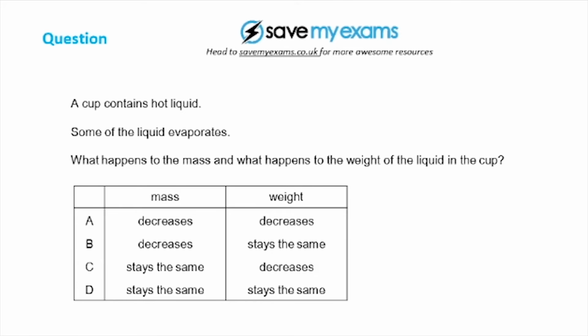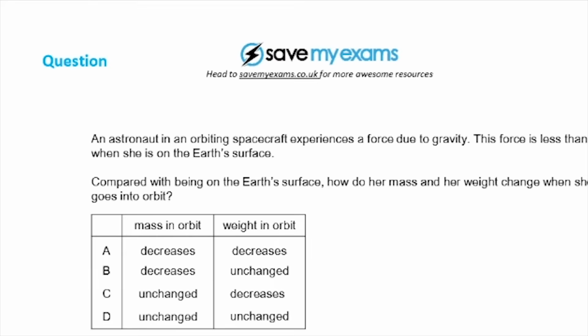We know that liquid or water for that matter is a state of matter, and we also know that mass is defined as the amount of matter in a substance. So if the amount of matter reduces, it means it's also going to affect the weight. So yeah, mass will reduce and the weight will reduce. The answer is A. An astronaut in an orbiting spacecraft experiences a force due to gravity.